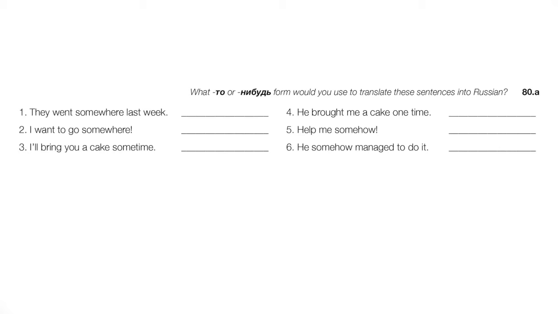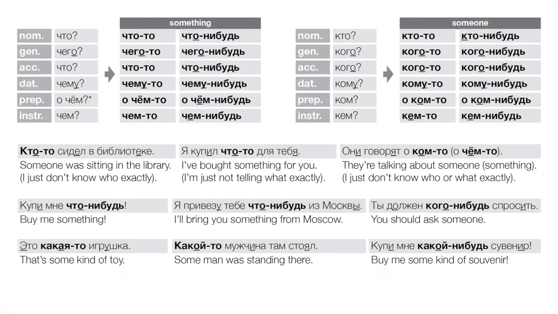Number 5, help me somehow. Okay, this is going to be a как expression. This is an imperative. Как-нибудь. Help me somehow. However you can. Number 6, he somehow managed to do it. Okay, this is past tense. He did it. There was this how existed, so to speak, but we're not specifying any further, right? So this is going to be как-то. Okay, so in this exercise, we have sort of pairs that you can contrast in the sense of choosing between то and нибудь. Okay, let's move on and look at more indefinite forms.